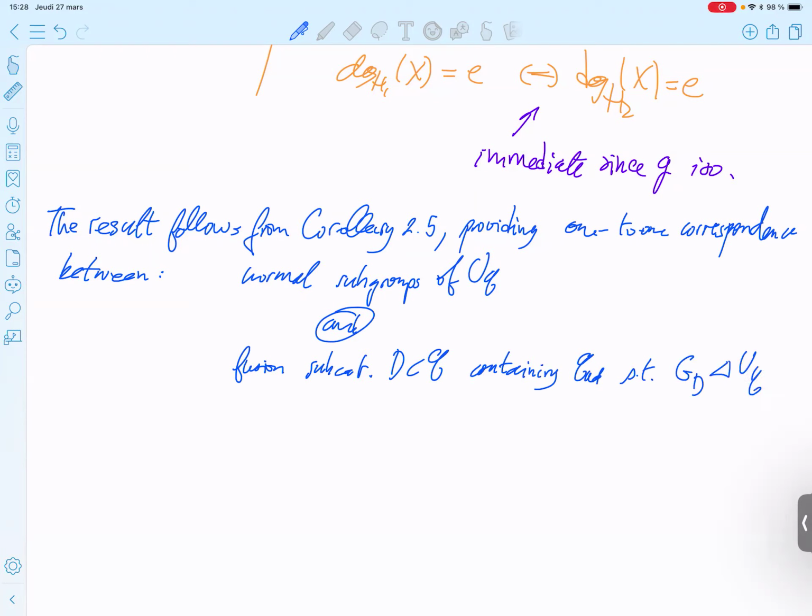So it's immediate, you see. This was the intermediate step, the second intermediate step.